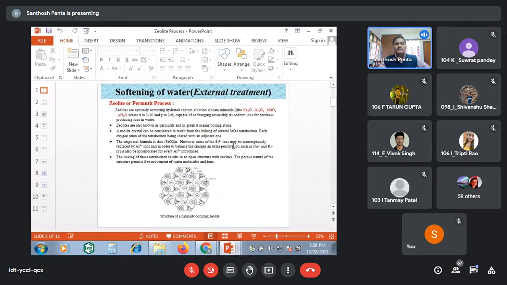How are we going to do the sodium zeolite? See, what is the chemical formula of zeolite? Na2O, Al2O3, SiO2, YH2O. This whole formula I am representing in the form of Na2Ze. Na2 I am writing outside. Ze stands for zeolite. The zeolite means the remaining insoluble material is represented with Ze.